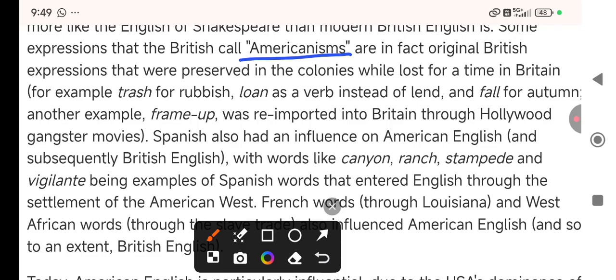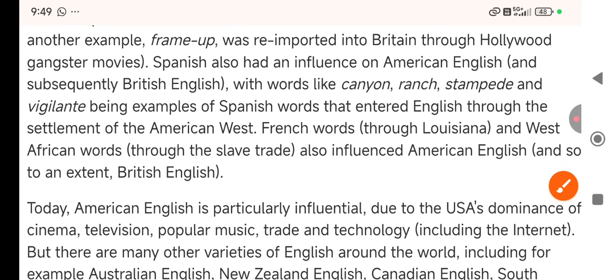American era, are in fact original British expressions that were preserved in the colonies while lost for a time in Britain. For example, trash for rubbish, right? So these words are used: trash for rubbish, loan as a verb instead of lend, and fall for autumn. Another example, frame-up was re-imported into Britain through Hollywood gangster movies.